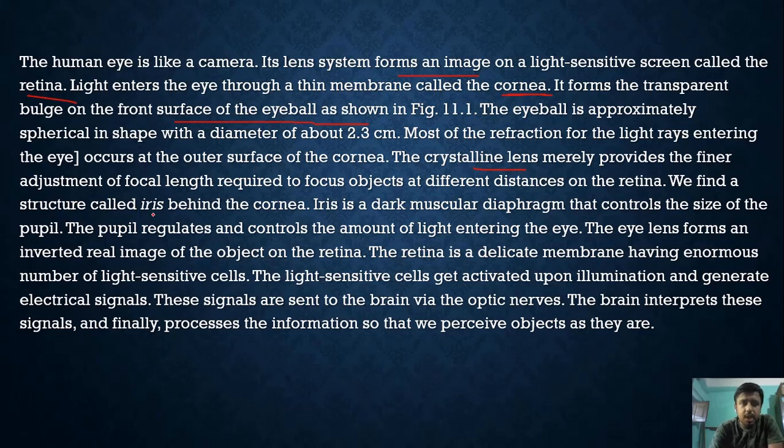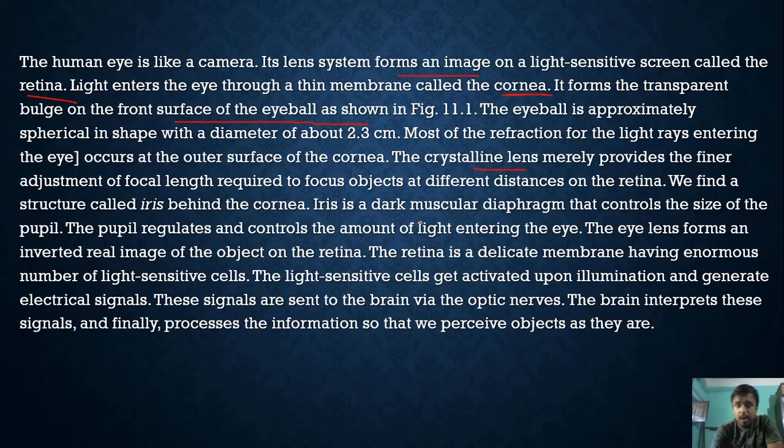We find a structure called the iris behind the cornea. The iris is a flat, ring-shaped membrane behind the cornea of the eye. This is the structure that provides an individual with eye color. Some people have blue eyes, some have black. Everyone generally has black eyes, but the actor Daniel Craig, James Bond, has blue eyes. This color is given by the iris only.